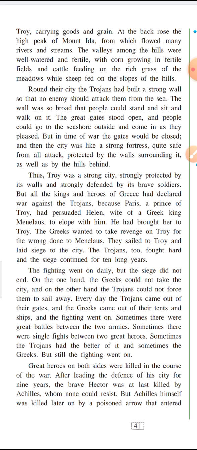The great gates stood open. The people could go to the seashore outside and come in as they pleased. So they had huge gates in these walls, and these gates were normally kept open so that the people of Troy, whenever they felt like going to the seashore, could go and come back as they pleased.